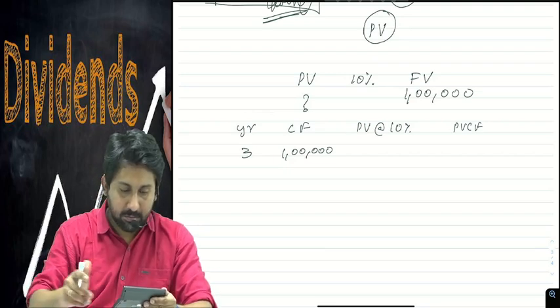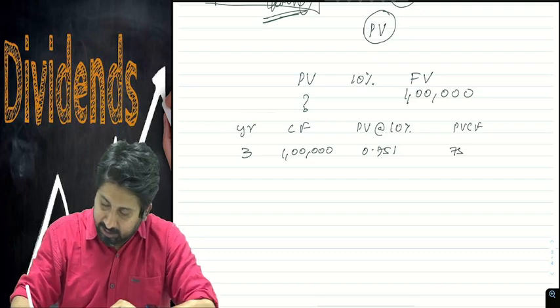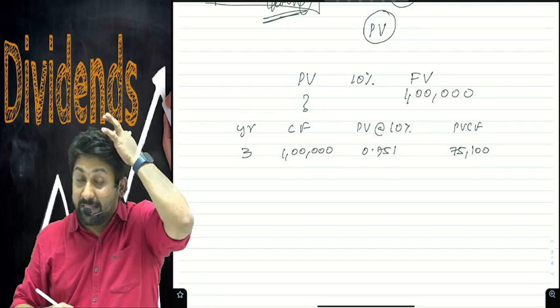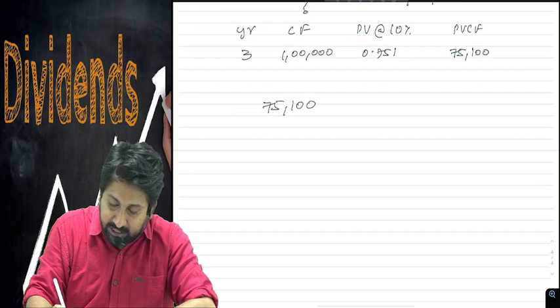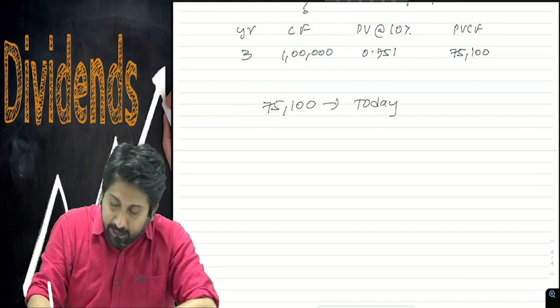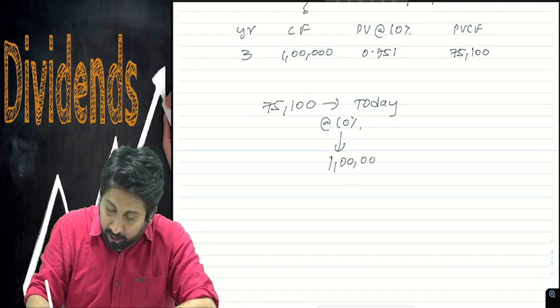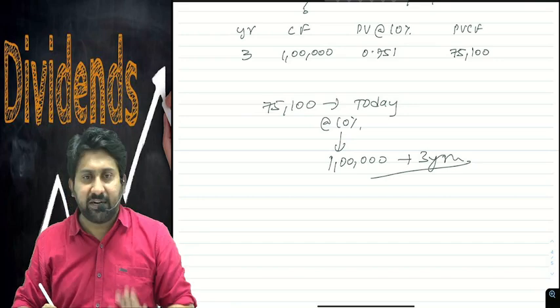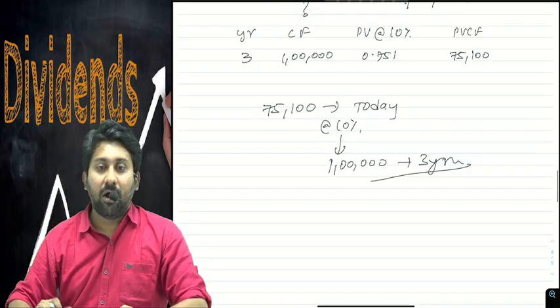0.751. So how much? 75,100. Clear? That means if you invest 75,100 today at a 10% rate, it will mature to 1 lakh after 3 years. This is a general tendency. This is a scam. This itself is a scam. How is this a scam?